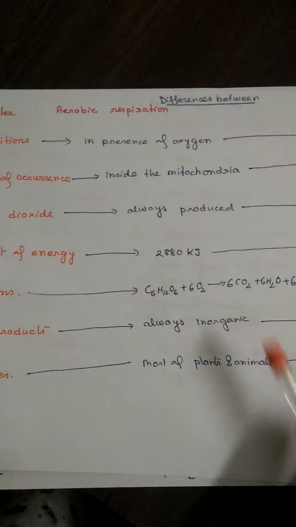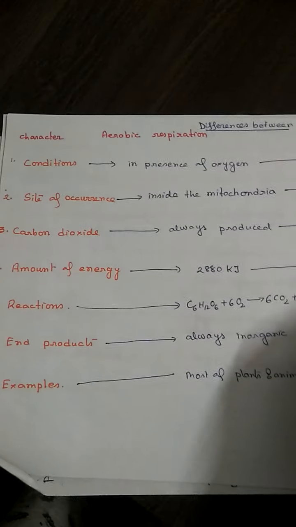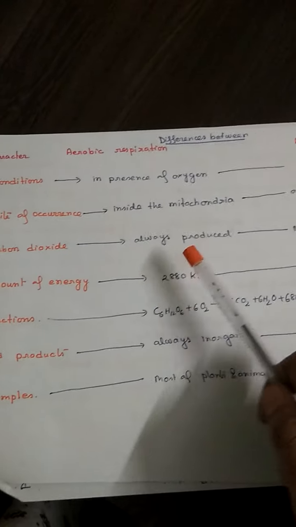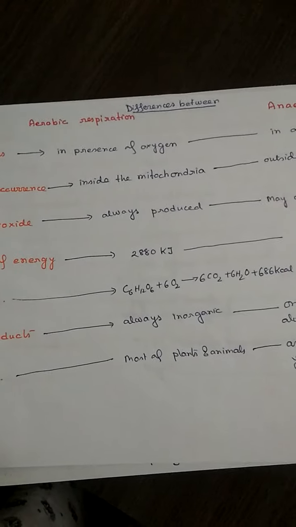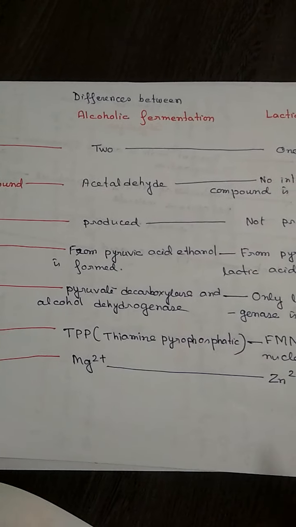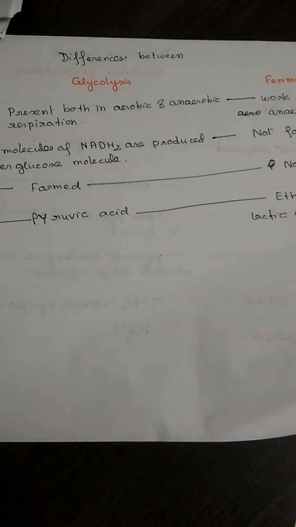So here I have given you some differences between aerobic and anaerobic respiration. I will give you the photograph. So what is the difference between aerobic and anaerobic respiration? The difference between alcoholic and lactic acid formation. Then one of the most important ones, that is the difference between glycolysis and fermentation.